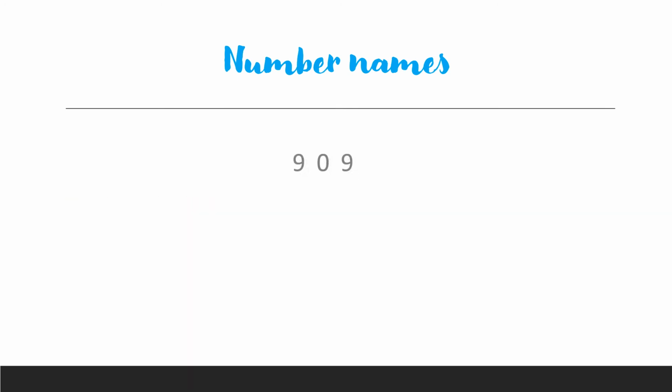Okay, here. What was the first step? To write the place of each digit. Ones, tens and hundreds. So what will be the number name for this? We will write 900. Okay, we don't write 0 while writing a number name. We will skip this tens column, and what is it? 9. So it will be 909. What is the number name for this? 909.